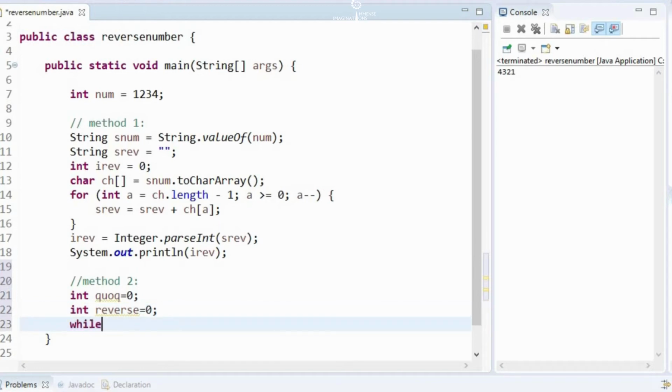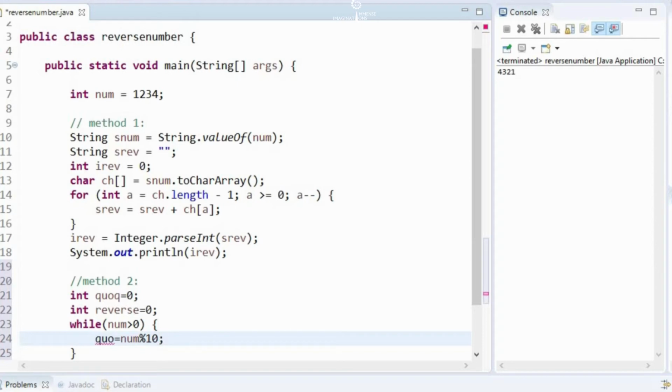Okay, now let's say while num is greater than 0. So we are checking if the number is greater than 0, quotient is equal to num modulus of 10.